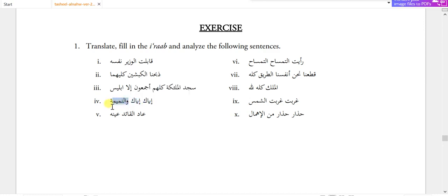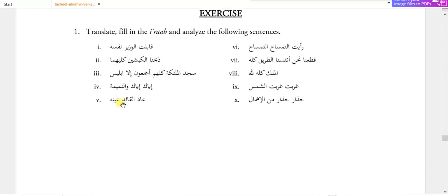Iyaka wan namima, you should. Iyaka means save yourself. Here the whole proper sentence is hidden because it is most common, and we have already understood that sometimes we simply omit or eliminate the verb from the sentence. So iyaka wan namima. Namima means, I think, backbiting. Adal qaidu ainuhu. Ada means return. Qaid is fail. Ainuhu is muzaf li takid of qaid. The leader himself returned.